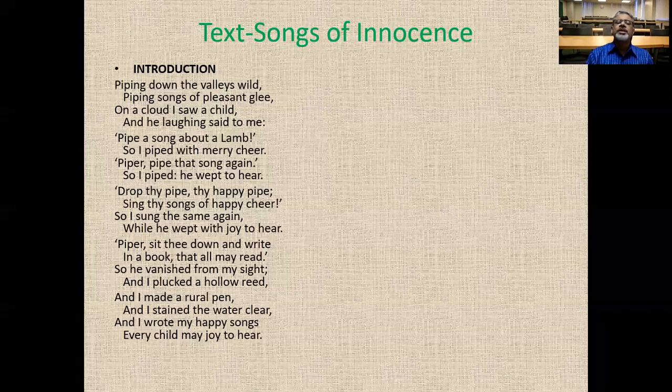And one thing I must say: the lamb or the child symbolizes Jesus Christ. Jesus Christ, the child, and the lamb are all similar in terms of innocence. And this is a very nice beginning of the Songs of Innocence. All the elements of innocence are brought into the introductory poem named Introduction.